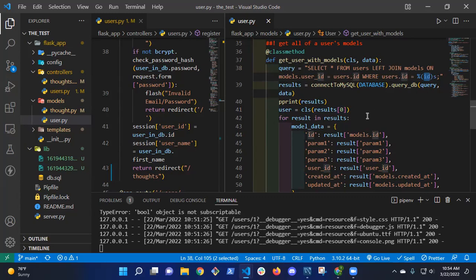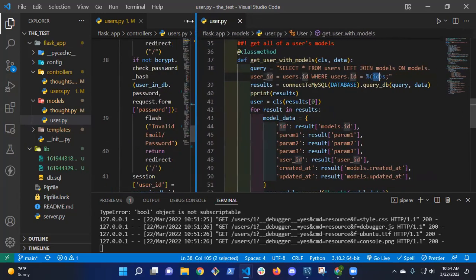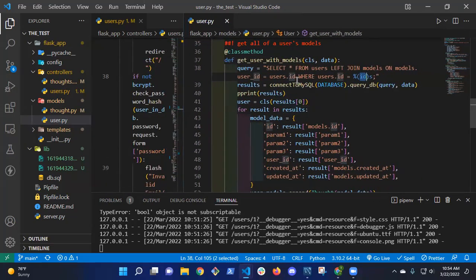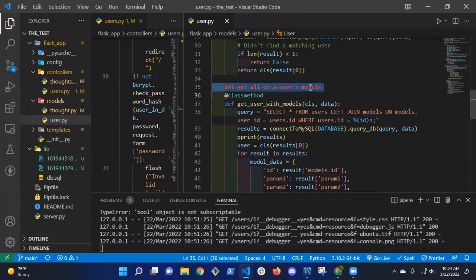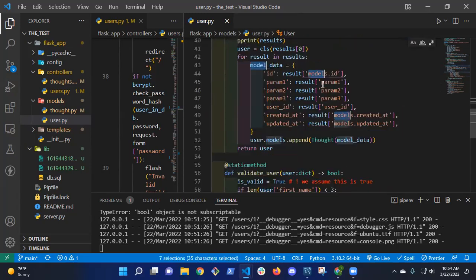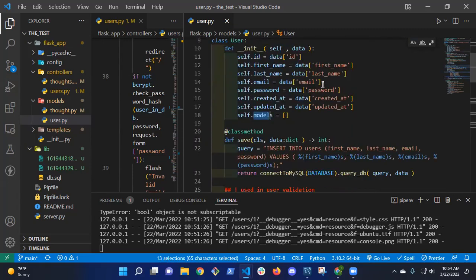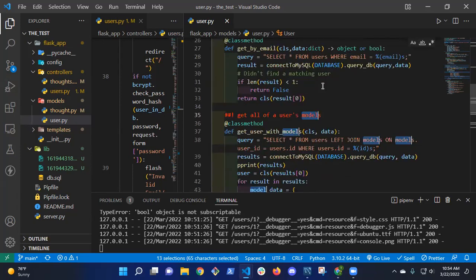What's the problem with my query statement? The names. I'm trying to get information from a table called models, which doesn't exist. So just so this doesn't happen anywhere else, I'm going to come through and everywhere it says model, I'm going to change it to thought. I'm just going to duplicate, make sure I get them all. I hope I don't get too many. I think that's good. I want to change everywhere it says model to the model that I'm using, so it's thought.